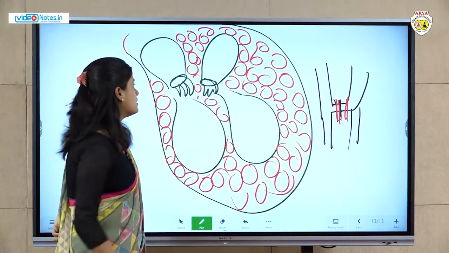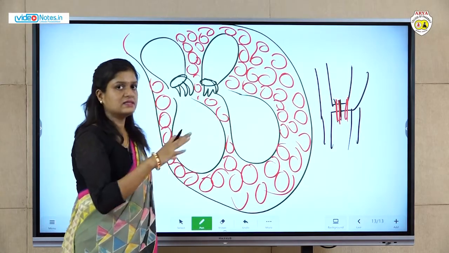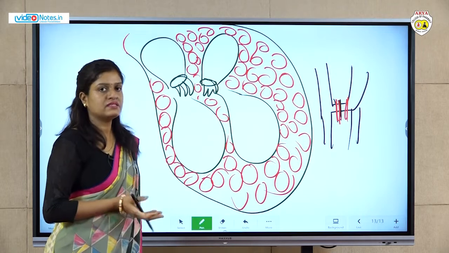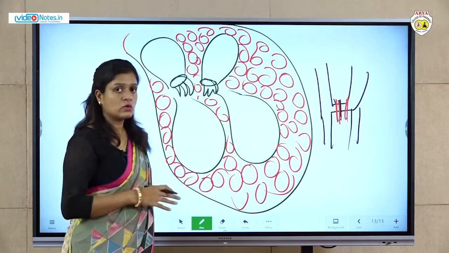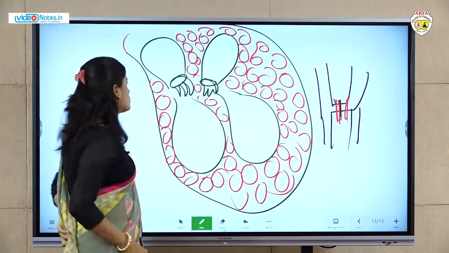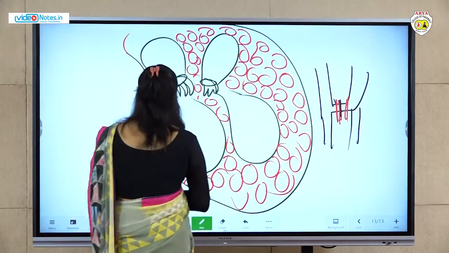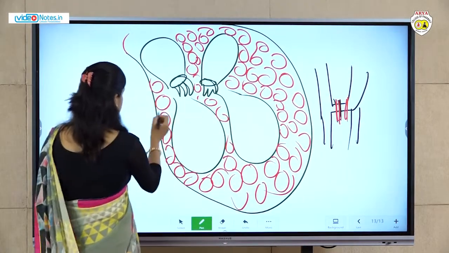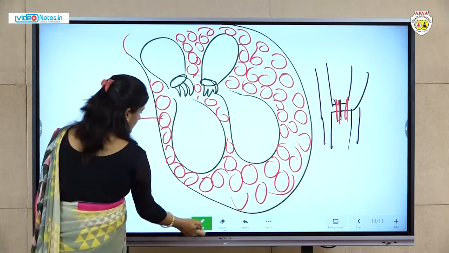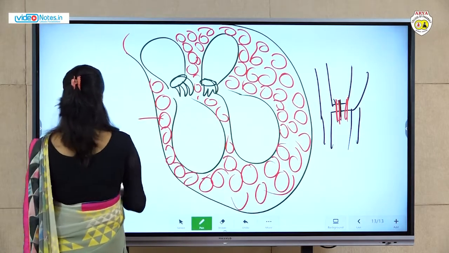So what happened? Some of the cells have automaticity, means they have the power to generate the impulse. These are the auto-excitable cells. These muscle cells are auto-excitable.